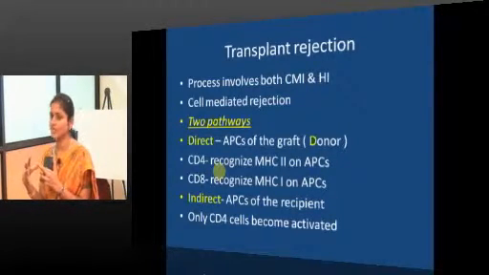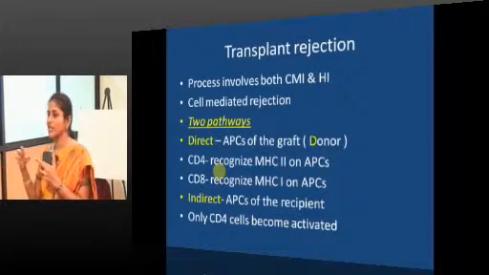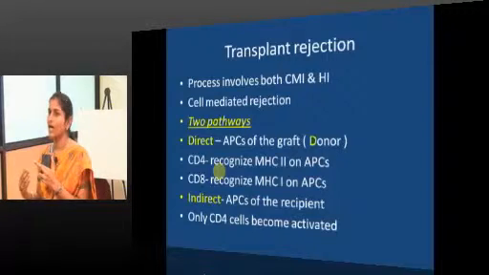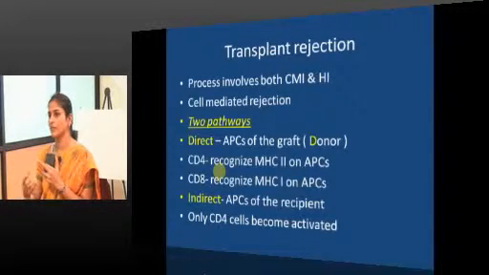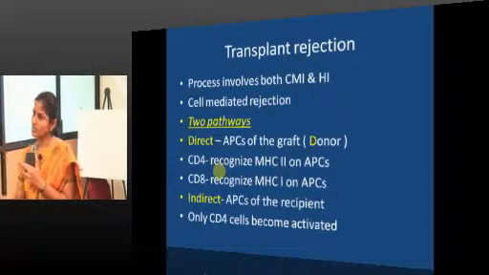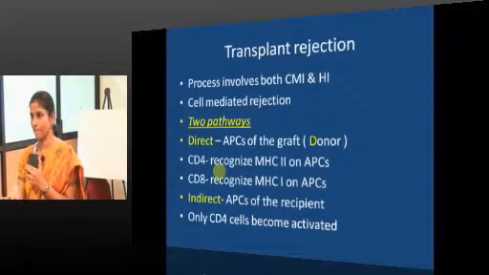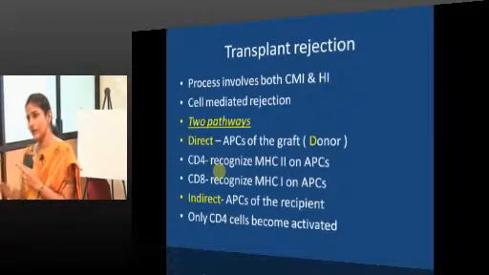What makes the difference is to whom the APCs belong, whether the antigen presenting cells are from the graft or from the recipient, because when tissue is grafted, the graft tissue will also contain APCs. So, whether the antigen presenting cells are from the donor or from the recipient is going to determine the pathway in cell mediated immunity.